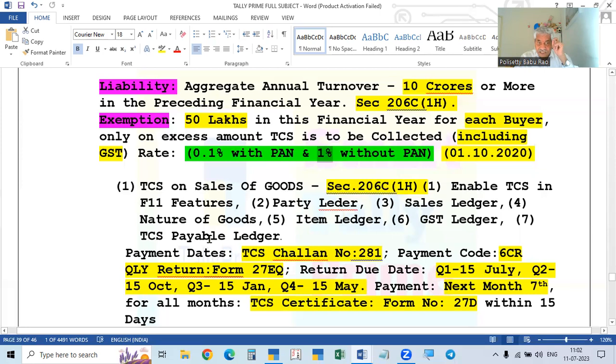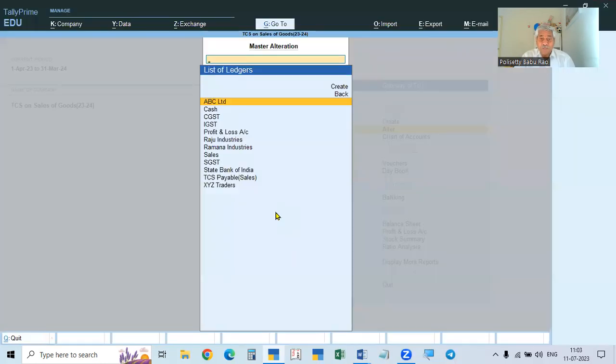And now we have to create a ledger for the tax, that is the TCS tax which you are collecting. The GST tax ledgers are created under duties and taxes. This TCS also is to be created under duties and taxes, because collecting and paying to the government comes under duties and taxes. All this we have to do. So first we will create the party ledger.